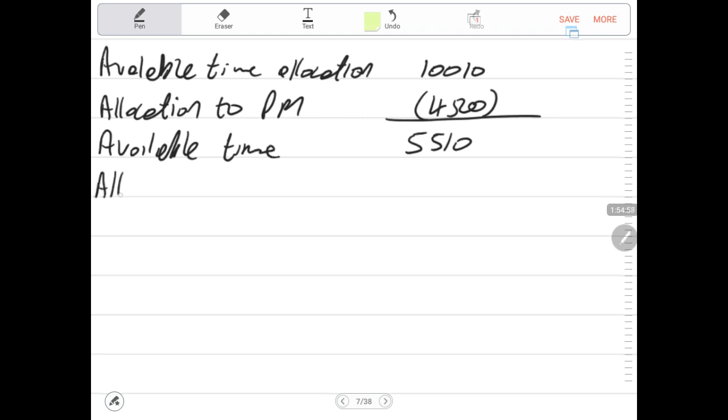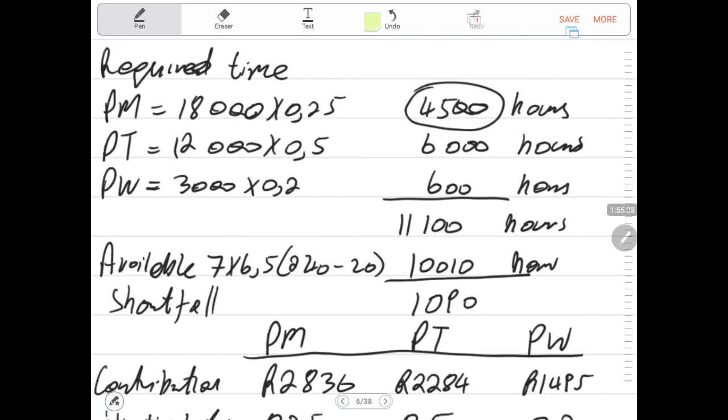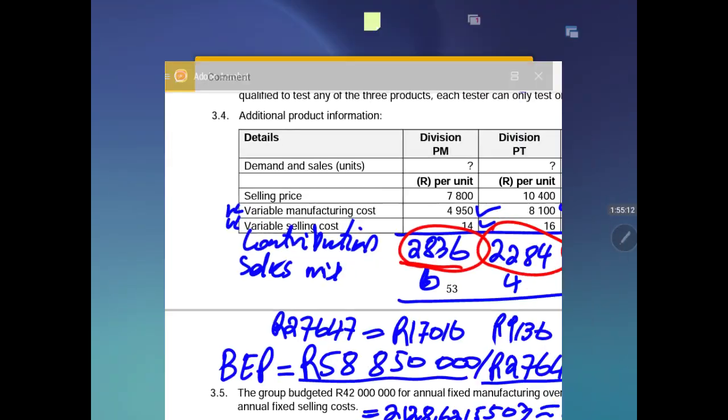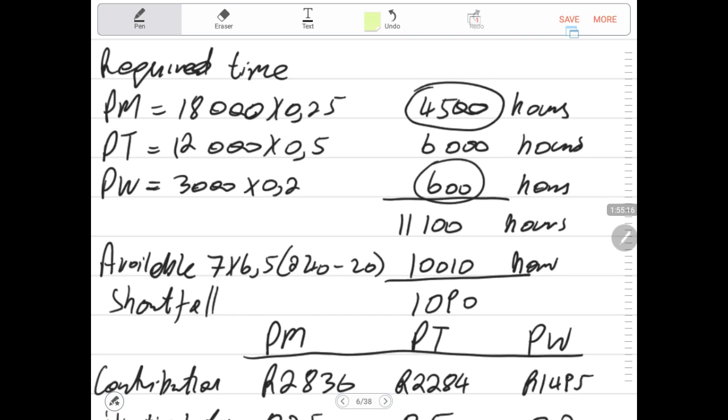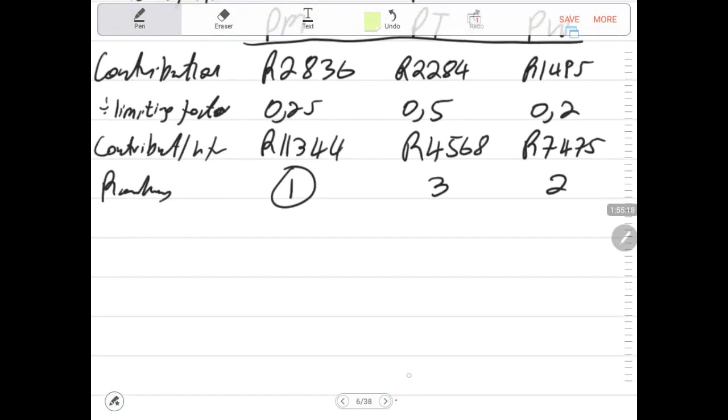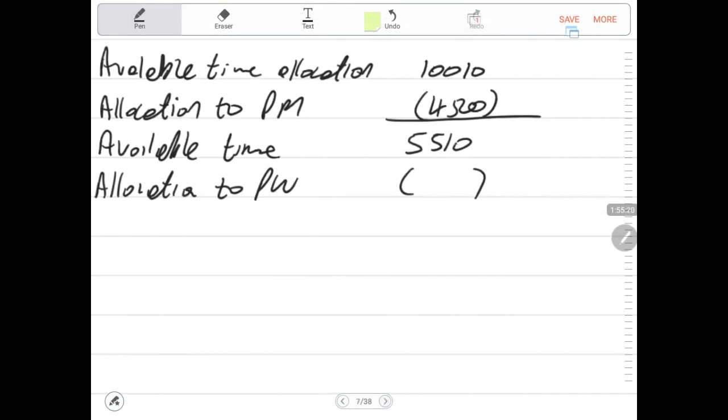Then we do the allocation now to the second product. Allocation to PW, because PW was ranked second. And how many hours are required for PW? 600 hours. So we take the 600 hours that they require to produce the 3,000 units.